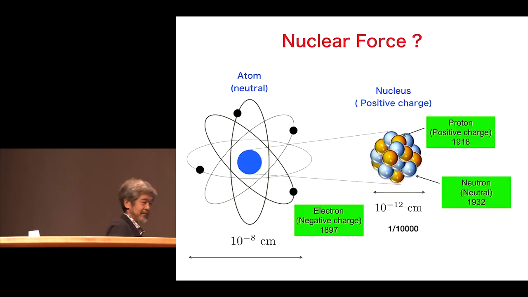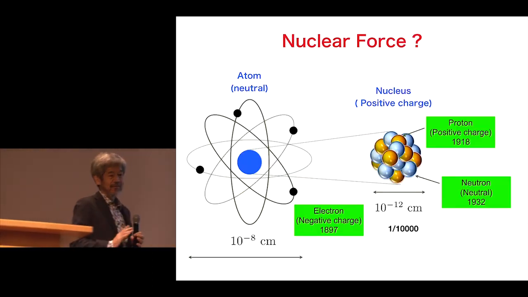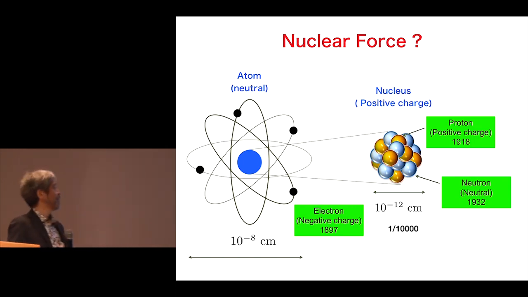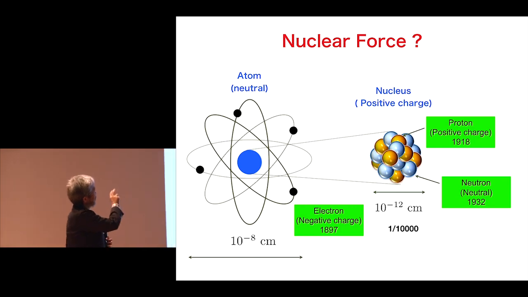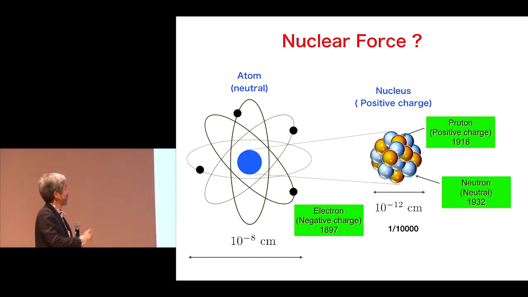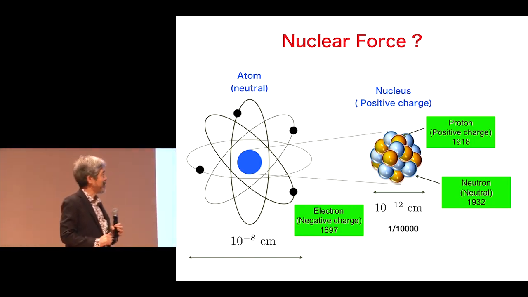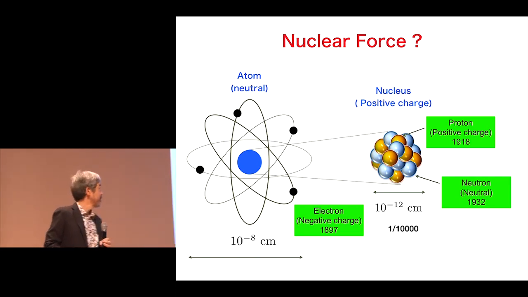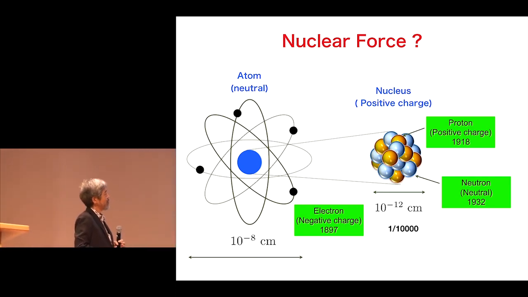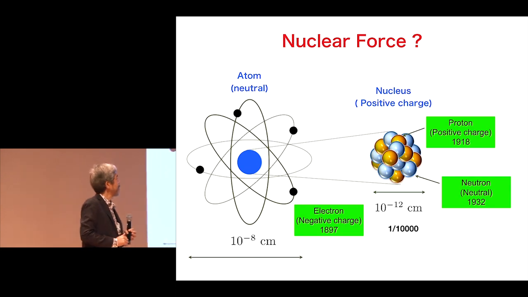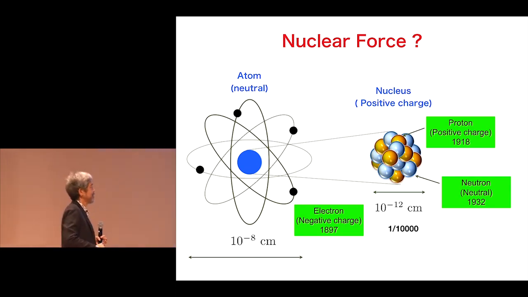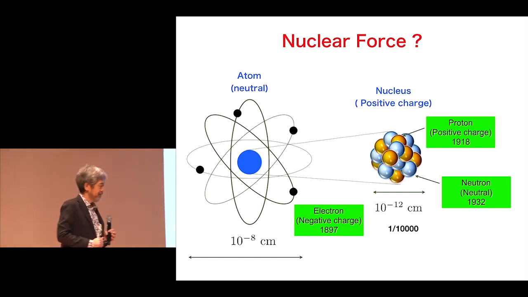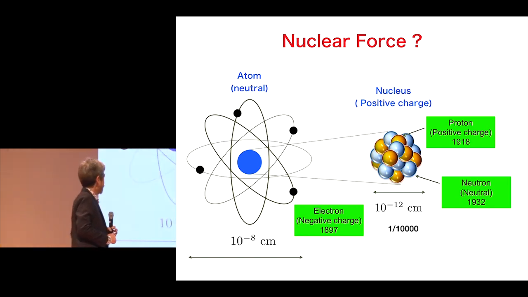And the question is, what is the nuclear force at that time? As you know, an atom is composed of a nucleus and electrons. And the nucleus, as later people found, is made from protons and neutrons. Proton was discovered in 1918, and it's positively charged. And neutron is a neutral particle, and was discovered in 1932.